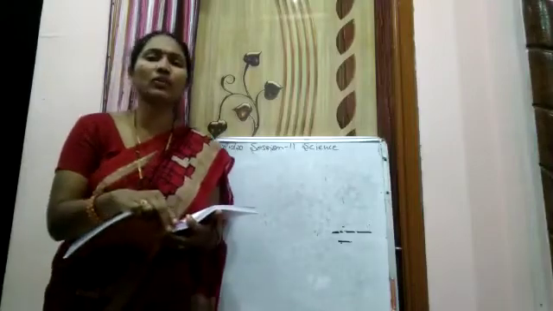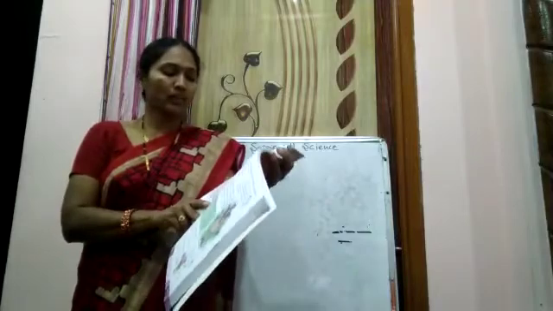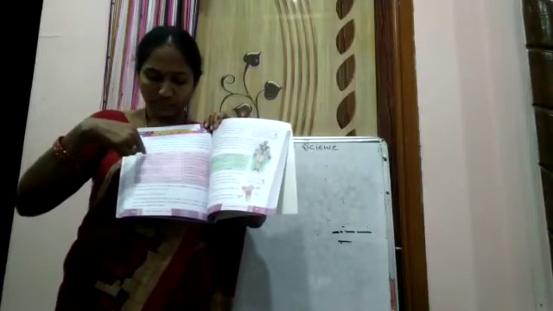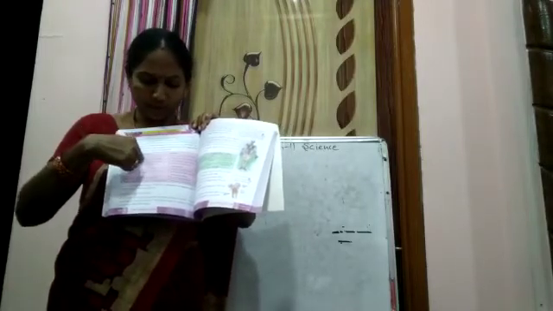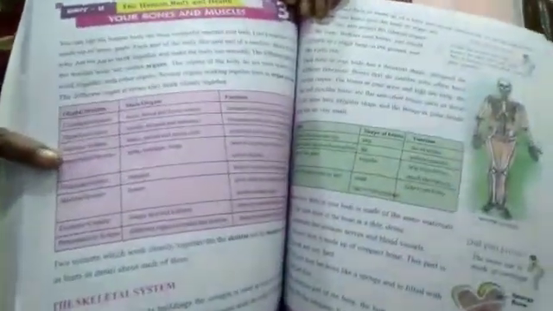Okay, this is enough for you children for today. And the homework is that you have to write this table clearly in the notebook one time. Organs, organ system, main organs, function. This table is your homework. Write one time neatly. Have a close look, ma.